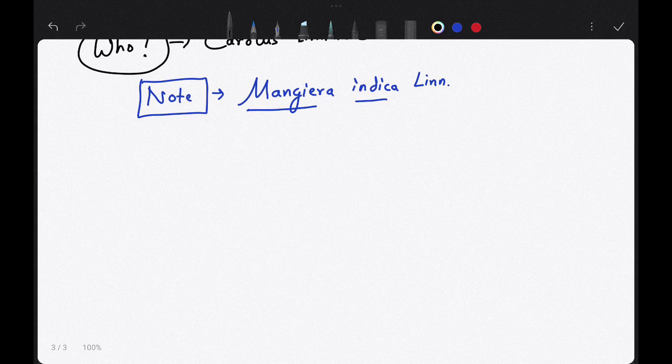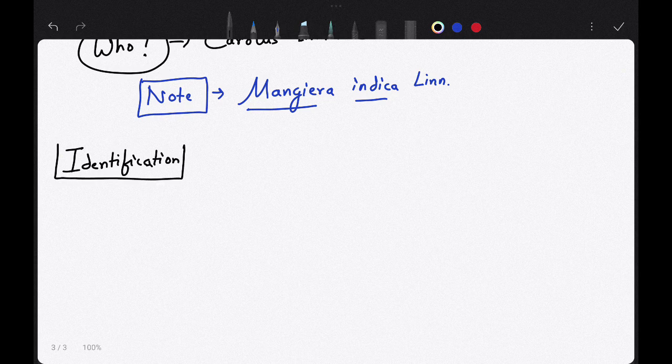The next topic is identification. Now, what is identification?